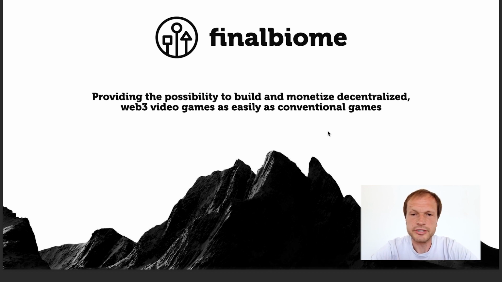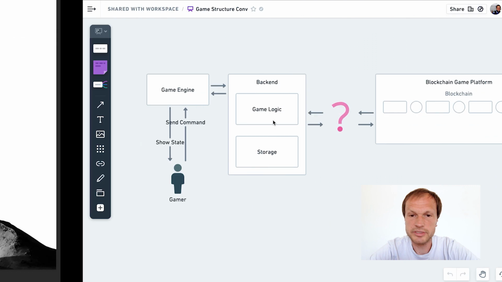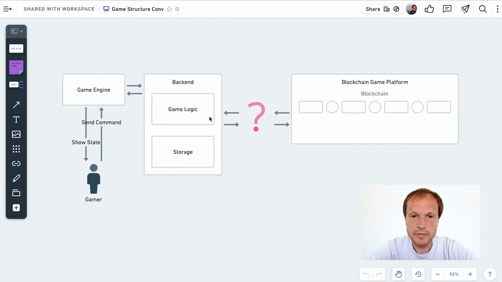FinalBiome is a platform-as-a-service solution which offers game developers deployment on the backend of the game without developing, supporting, and maintaining servers, associated costs, and it has no code. What does this mean? In general, a game consists of three parts: game engine, which is the user interface, the game logic, and storage of the game state, which both are the backend of the game. FinalBiome takes over all the backend and associated computing resources, support, and maintenance.